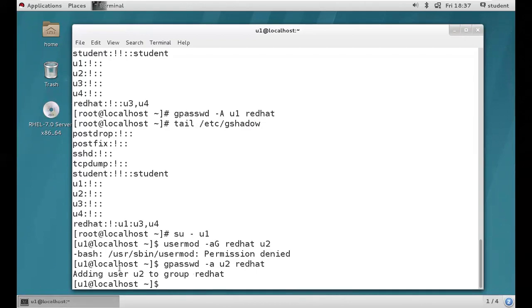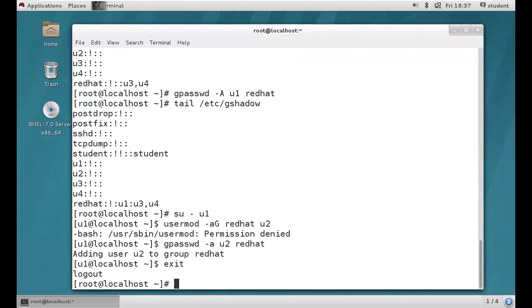See, guys, adding user U2 to group Red Hat. Clear? So exit, because this guy is a normal user, he doesn't have the access to verify the configuration file. So that's why we need to exit. We are back to root user, right? And then let's verify: tail /etc/gshadow.